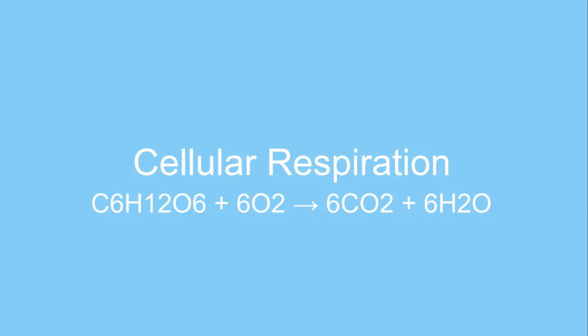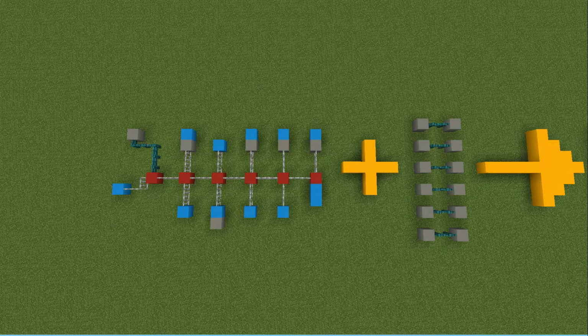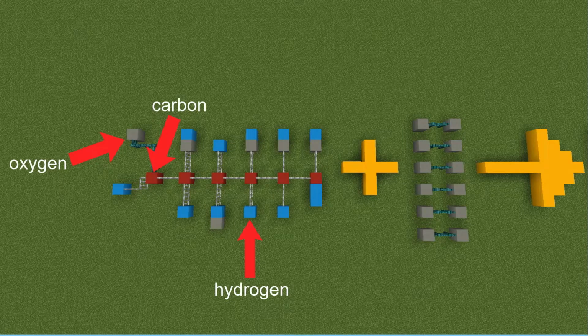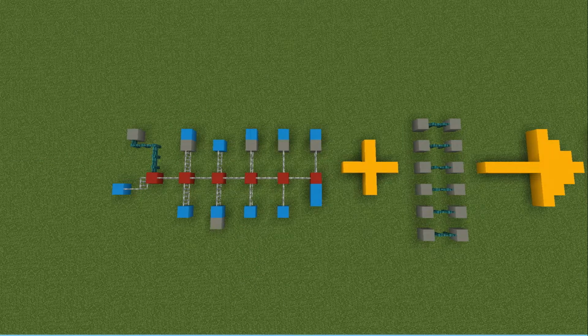Cellular respiration has a very important role in explaining the important question of where mass really goes when we lose it. Take a look at this build. There's three main colors that matter. The red blocks represent carbon, the gray blocks represent oxygen, and the light blue blocks represent hydrogen. These bonds are showcased with iron bars and the dark aqua colored fences. If there is an iron bar between two atoms, there is only one bond between them. If the fence is between two atoms, there are two bonds between them.